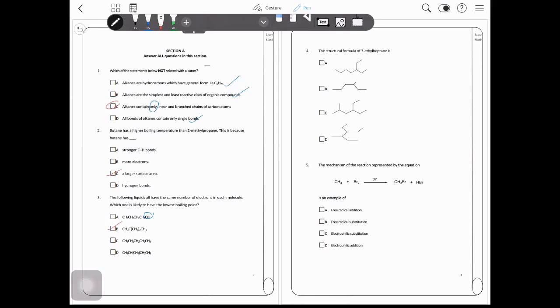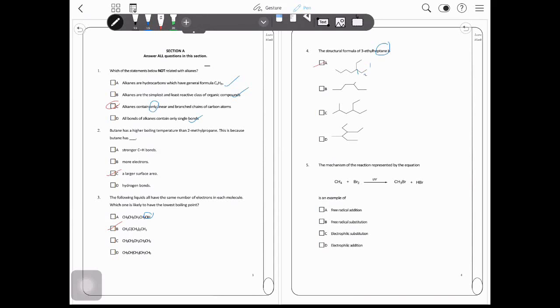For the structural formula of 3-ethylheptane, we just need to count the number of carbons in a straight chain. The straight chain must be heptane, that means you have 7 carbons. So in A, we have 7 carbons as well, and at the third carbon, which is here 1, 2, 3, we have an ethyl substituent, therefore A is the answer.